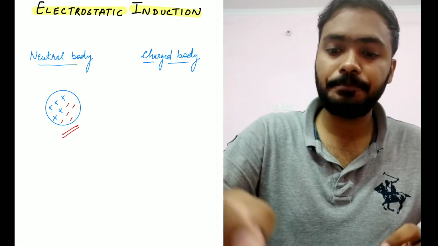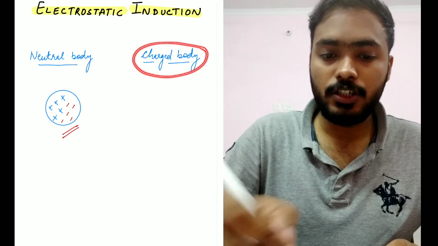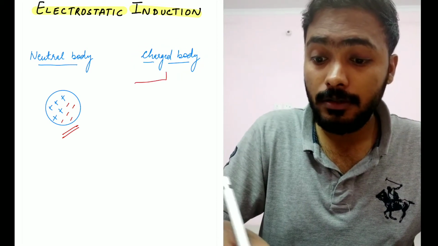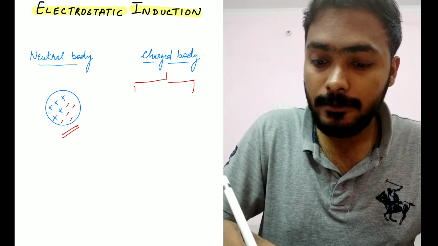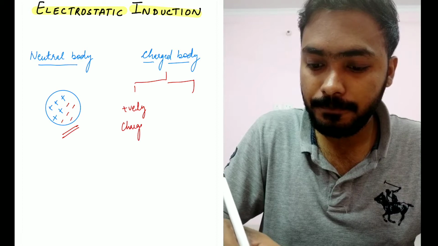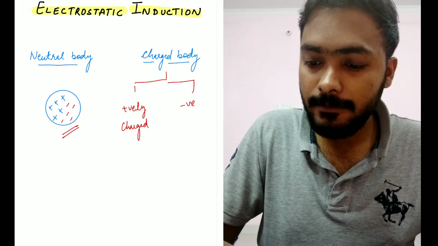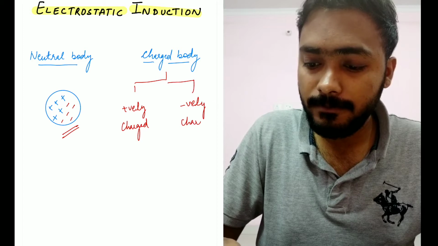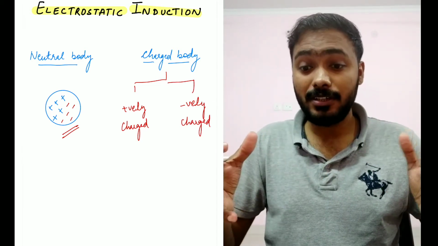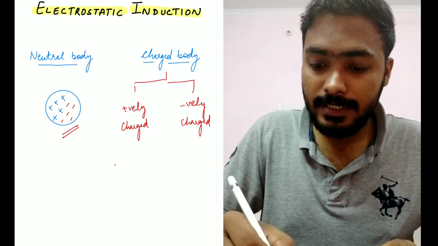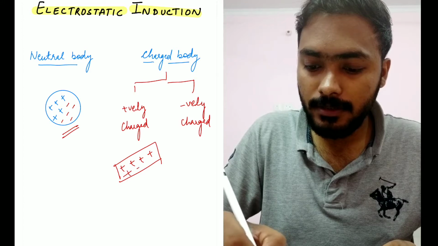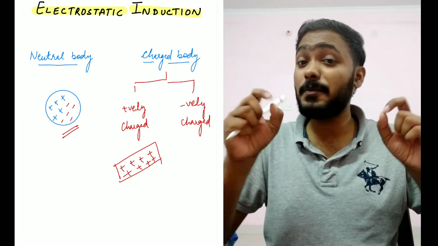Okay, second, what do we mean by charged body? A charged body can be further classified as positively charged body and negatively charged body, which we all know, right? So a positively charged body will be having positive charge. For example, let's say I have a material here. It will be having positive, positive, positive, positive, positive, positive. So I'll call this body a positively charged body.